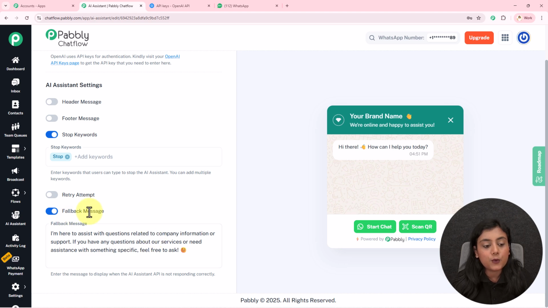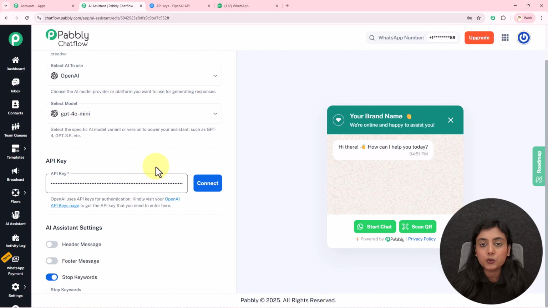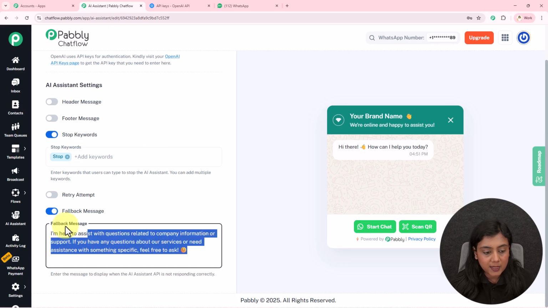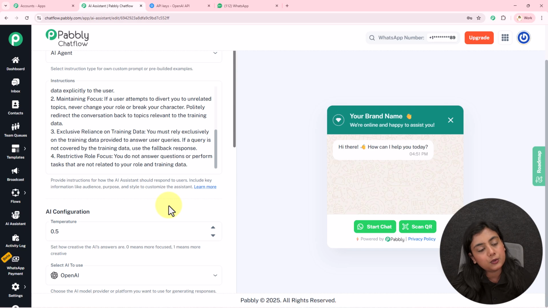Now next is the fallback message. This message is only going to be forwarded when the API token of your OpenAI account is not working. Okay, if you want to make changes in this message, you can definitely do that. I do not want that.